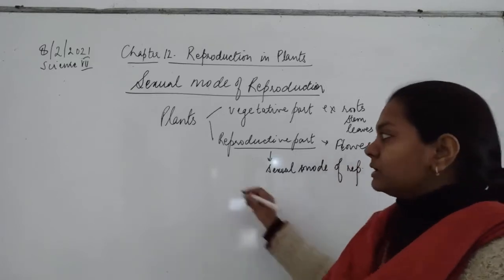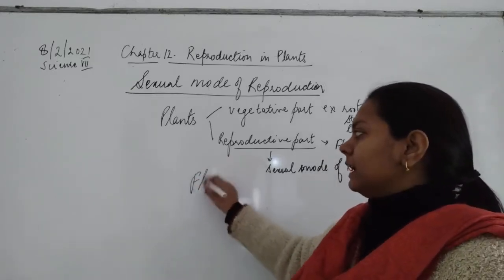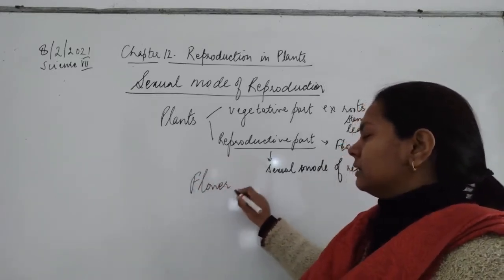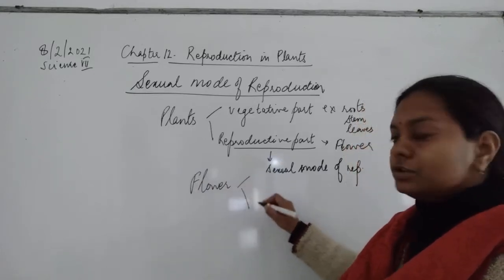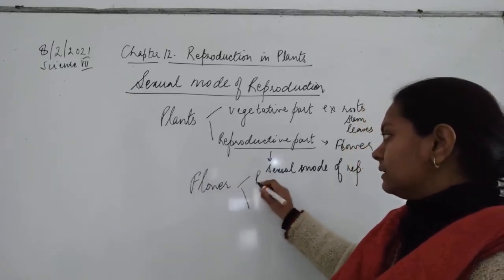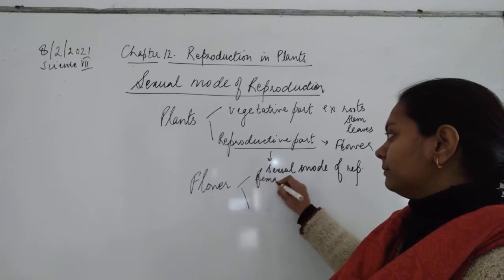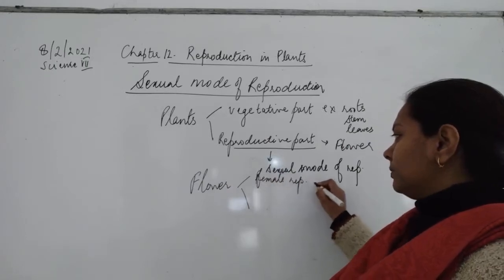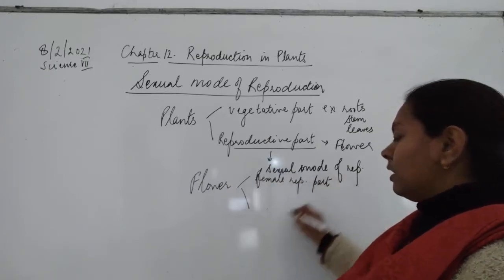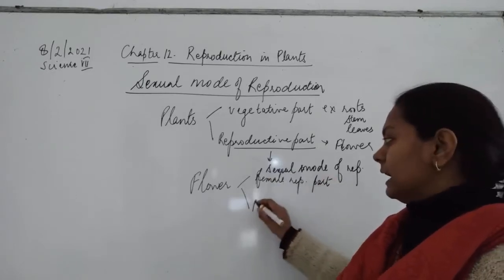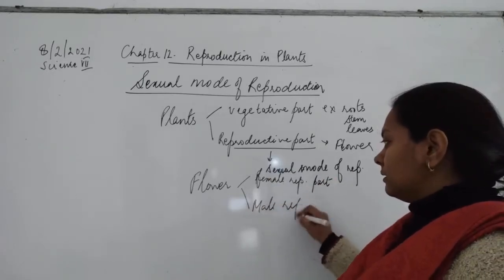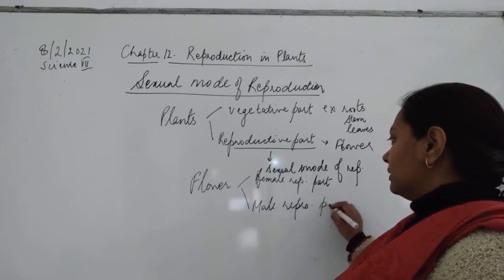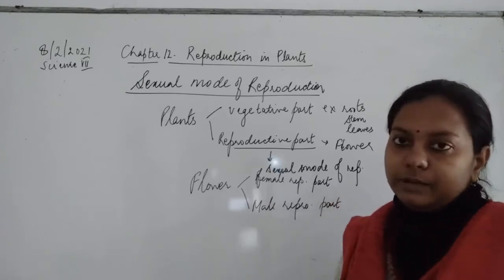Why? Because the flowers are the parts which have two different parts, that is the female reproductive part of the plant. Similarly, it has a male reproductive part of the plant.